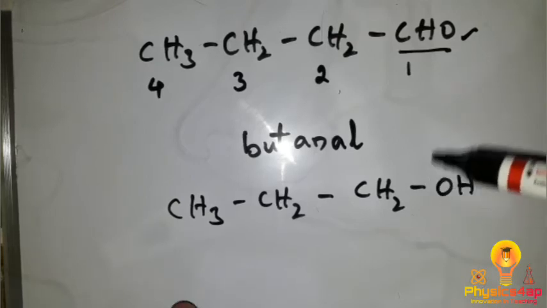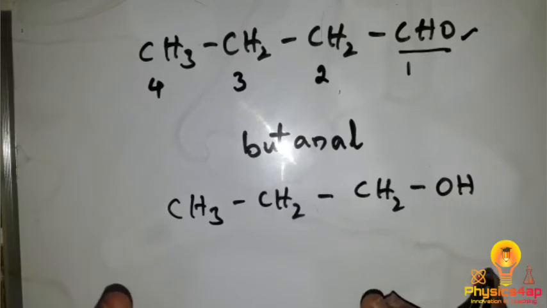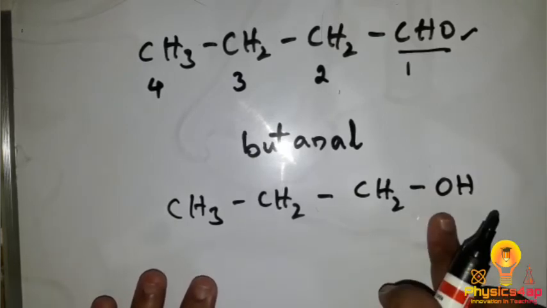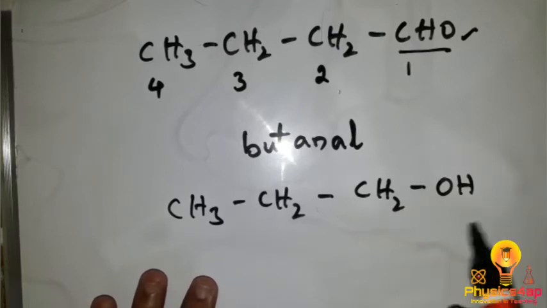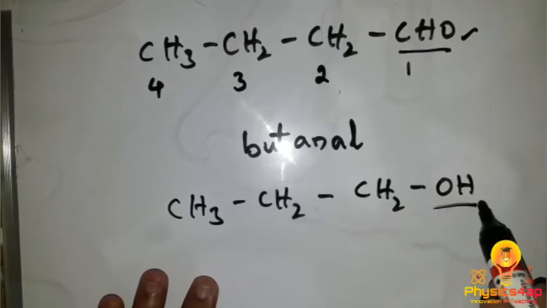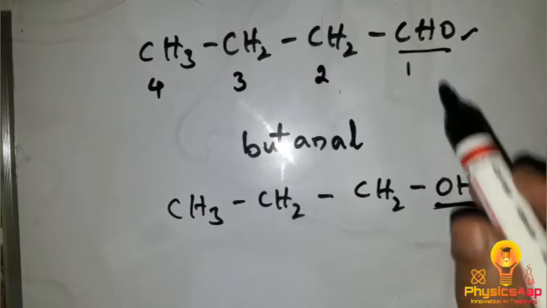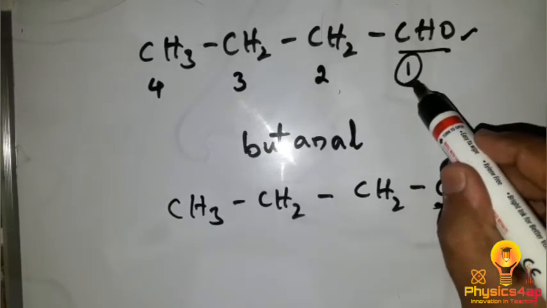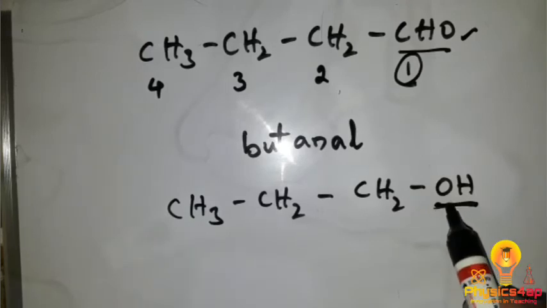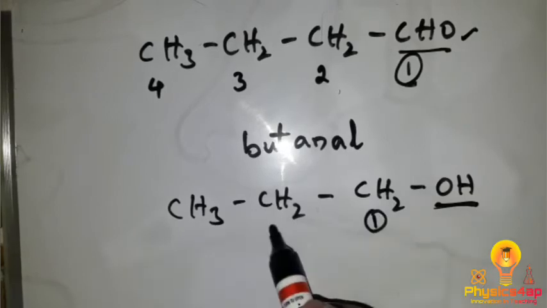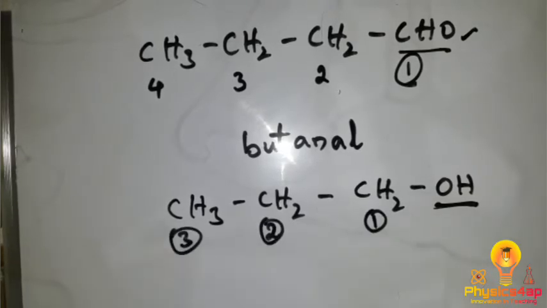group, alcohol functional group. Now where do we have to start giving the number system? Where the functional group starts, from there we have to give the number system. The functional group is on the right side, so we have to start giving the number from right. But as there is no carbon over here, we should not give the number system for that functional group. If there is a carbon, then definitely you have to give the numbers, but here there is no carbon, so we should not give the number. Then go for the next, and from here the number starts as 1, 2 and 3.